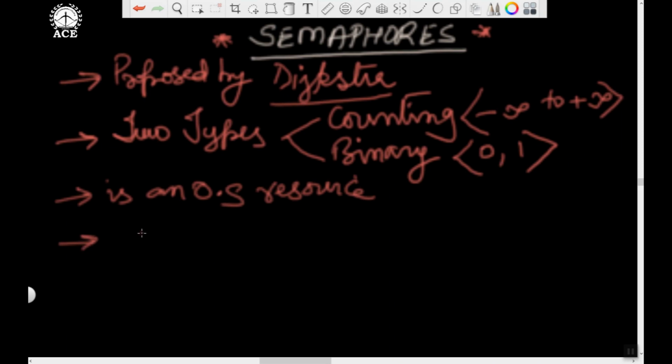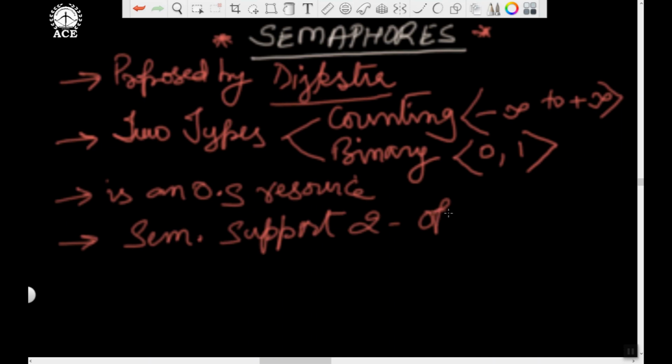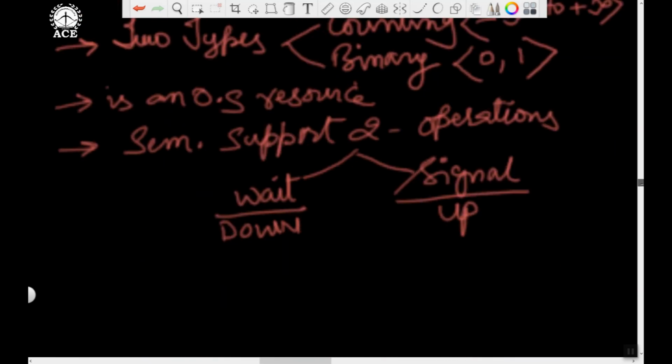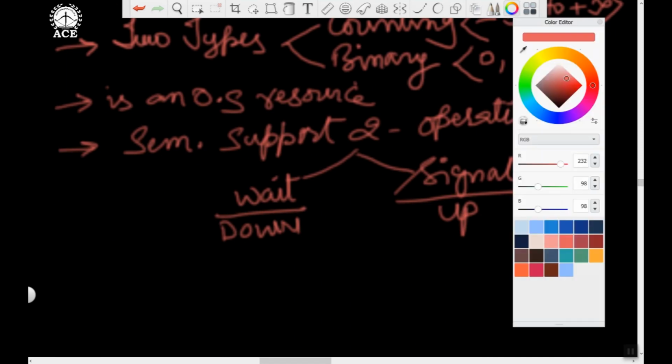Last point, semaphore supports two operations. Just like stack supports two operations, push and pop, in the same way, semaphore also supports two operations. One is called wait and the other is called signal. Some people even call wait operation as down operation and signal operation as up operation. So you can follow any convention. You may say down or up, you may say wait and signal.